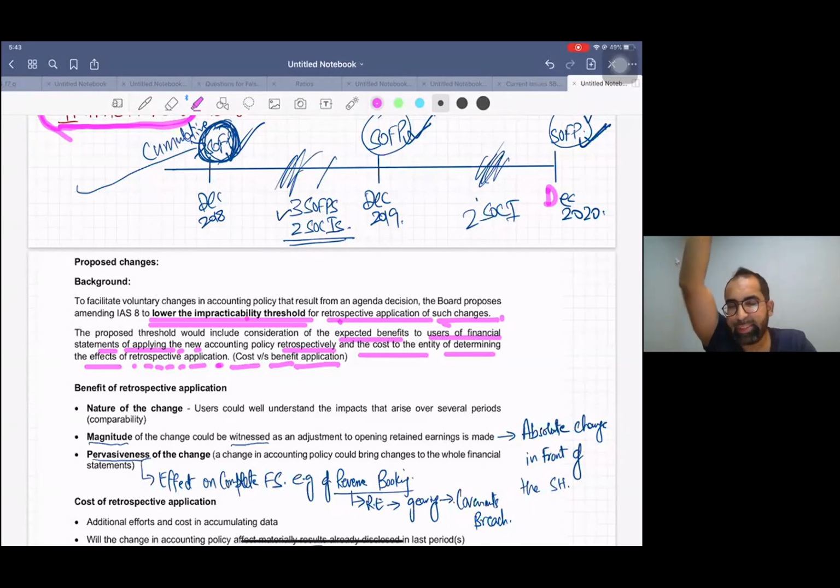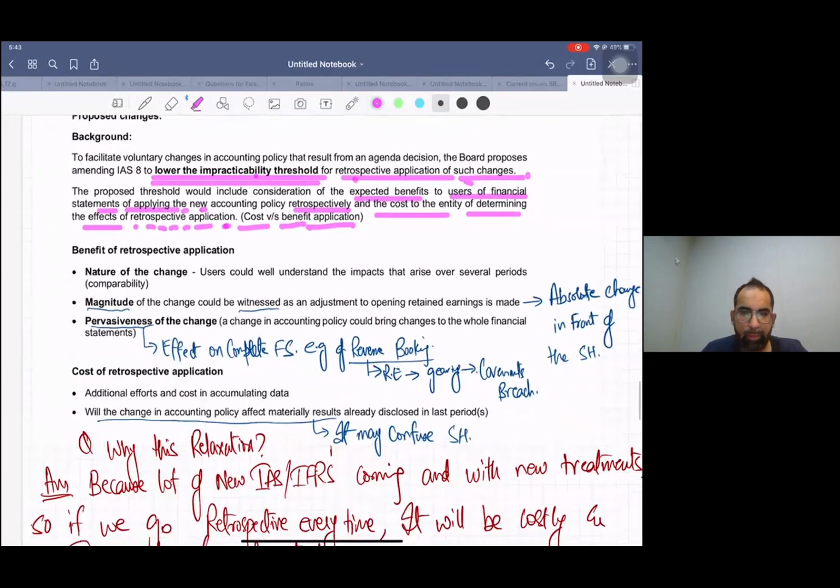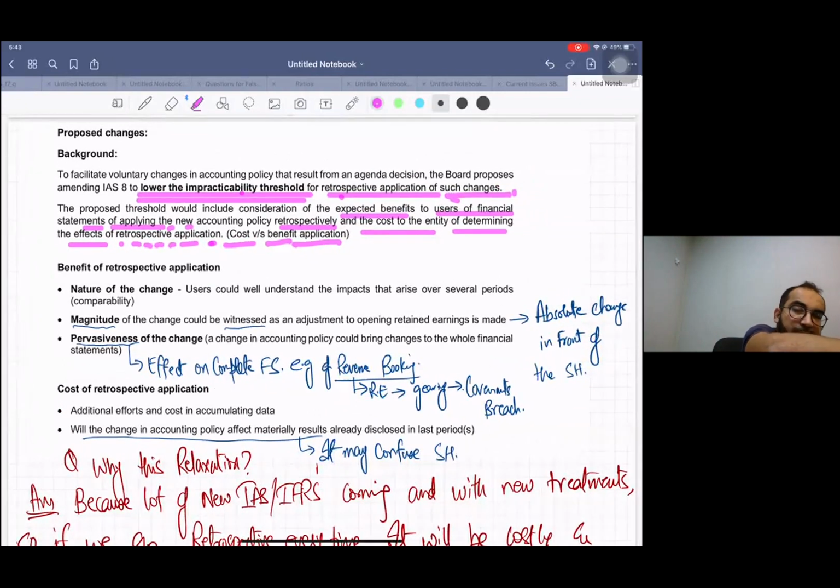Now as a student you may ask, sir, what are the benefits of retrospective application? See, these are some of the benefits I'm going to discuss. Wait, you can have a read.